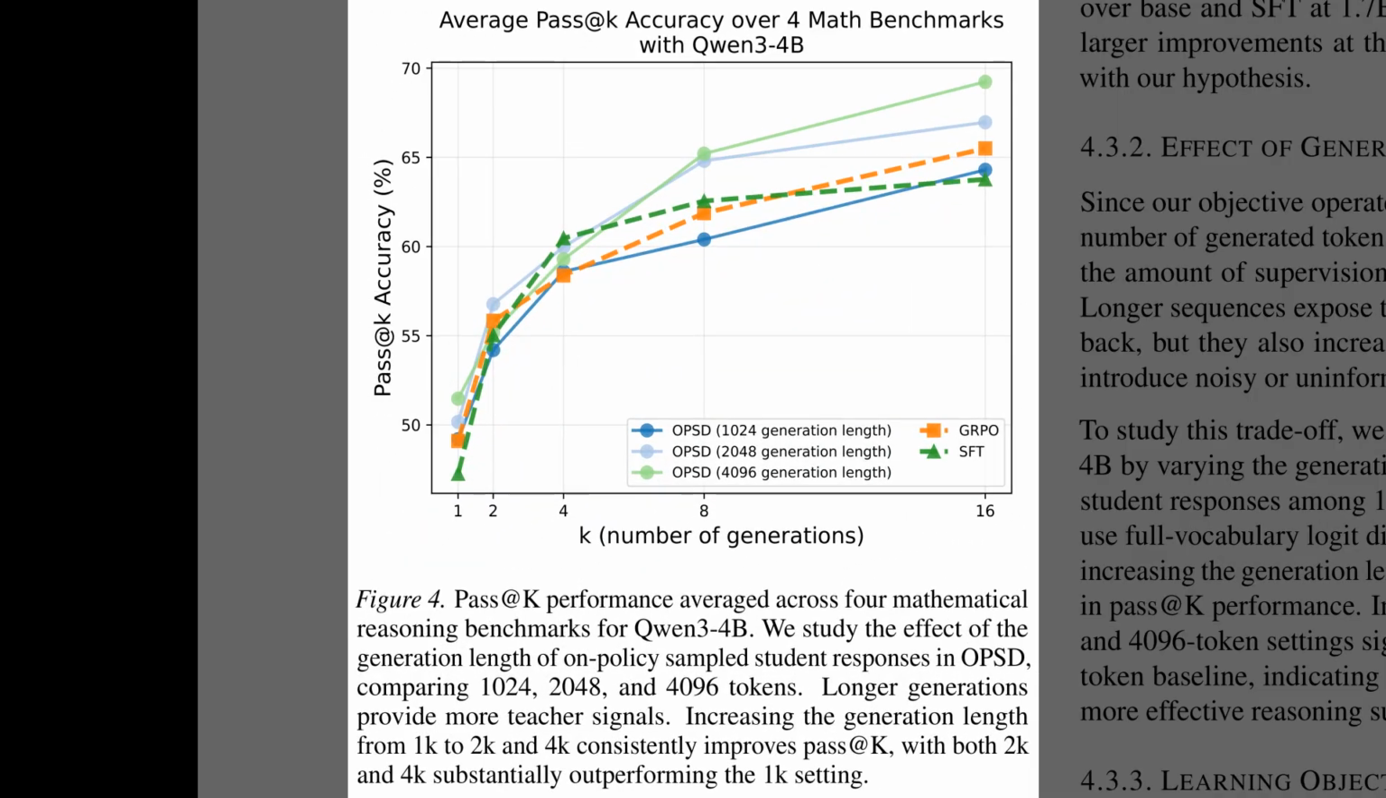Well, while Table 2 established the scaling laws, Figure 4 investigates how the length of reasoning chains affects performance on the QN34B model. The graph plots pass at K accuracy against the number of generations, comparing different token limits. The 3 solid lines represent on-policy self-distillation, with budgets of roughly 1,000, 2,000, and 4,000 tokens. Notice that the light green line for 4,096 tokens sits at the very top, clearly outperforming the dashed orange line for group relative policy optimization. This confirms that longer generation budgets allow the student to receive richer, more comprehensive feedback from the teacher.